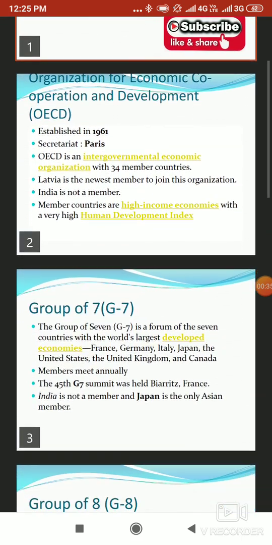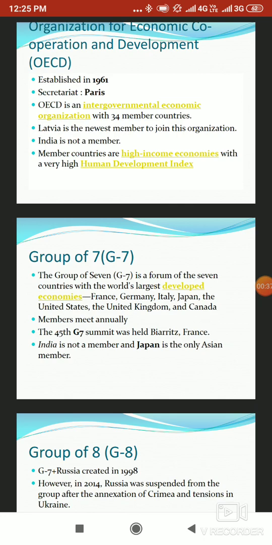We then move on to the Group of 7. The G7 is a type of intergovernmental organization that comprises the countries of France, Germany, Italy, Japan, the United States, United Kingdom, as well as Canada. It is interesting to note that Japan is the only Asian member of this particular grouping, and neither China nor India are a member of this particular grouping. The recent summit was held in Biarritz, France, and the members meet annually.